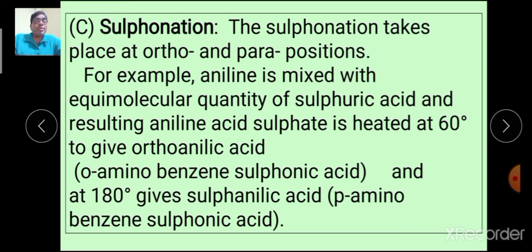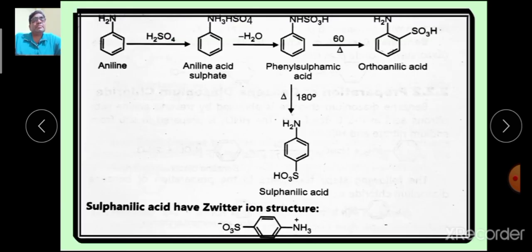Therefore, depending upon the temperature, two different products are formed. At lower temperature, ortho product is obtained, while at higher temperature, para product is obtained. This is the reaction with aniline, sulfonation using concentrated sulfuric acid and aniline acid sulfate.